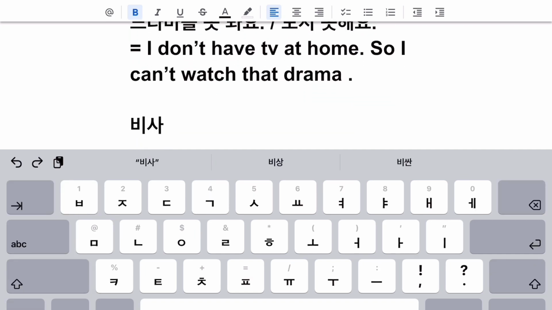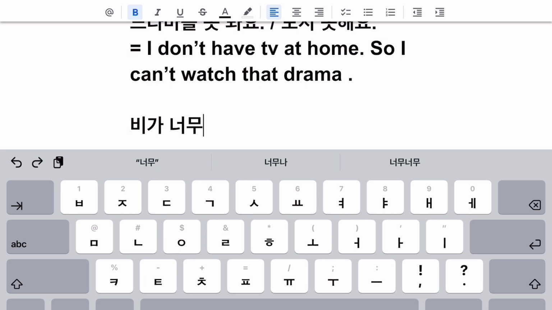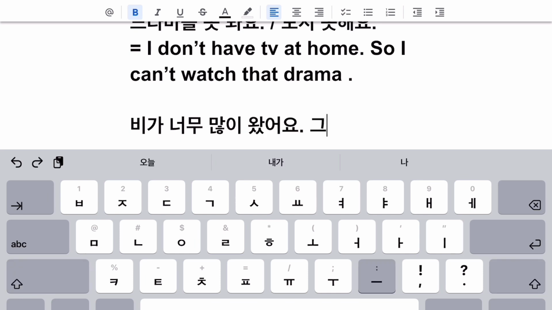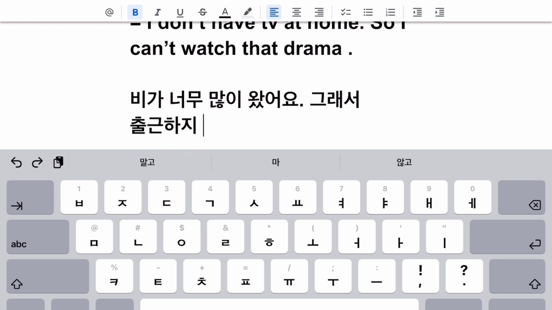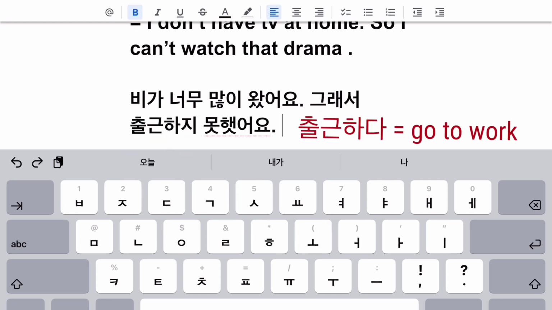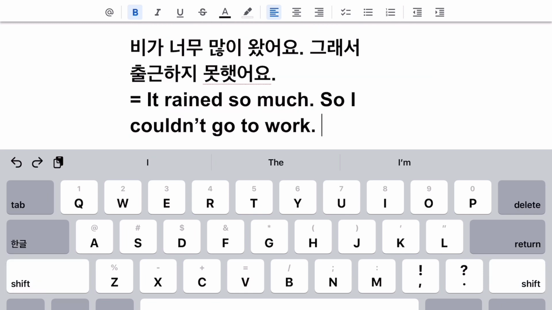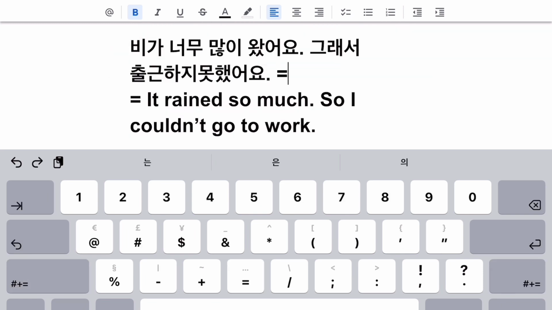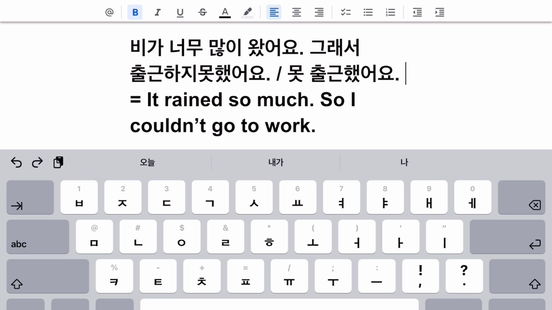To rain. To rain is 비가 오다. So 비 by itself, that just means like a rain droplet. And then 오다, to come, like we already know. So the rain comes. That's how we say to rain. 비가 너무 많이 왔어요. 그래서 학교에, or let's say work, 출근하지 못했어요. Because it rained too much, I could not go to work. 출근하지 못했어요. Or 못 출근했어요.